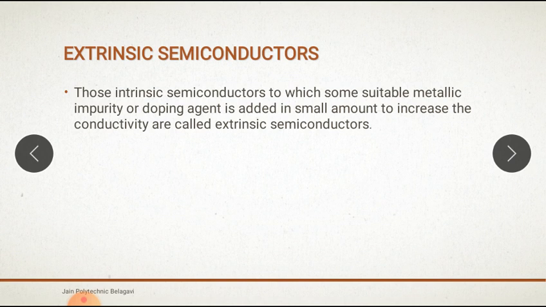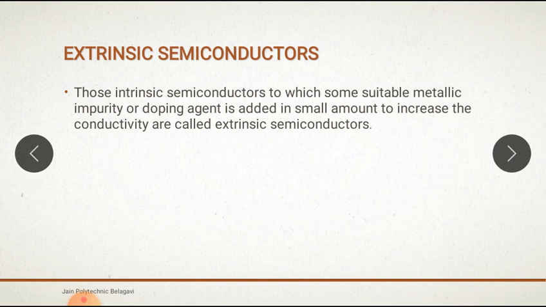Extrinsic semiconductor. Those intrinsic semiconductors to which some suitable metallic impurities or doping agent is added in a small amount to increase the conductivity are called extrinsic semiconductors. Usually, doping agents are pentavalent or trivalent. A pentavalent atom is known as a donor because it donates or contributes one electron to the conduction band of pure germanium. A trivalent doping atom is known as an acceptor atom because it accepts one electron from germanium atoms.